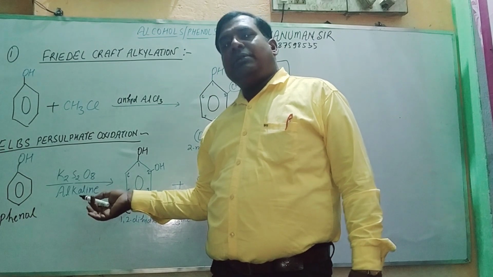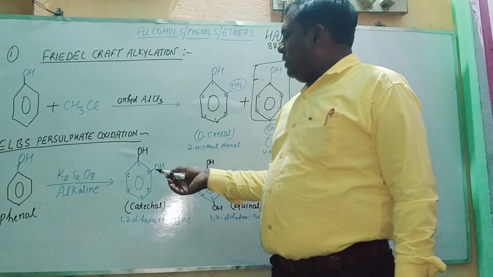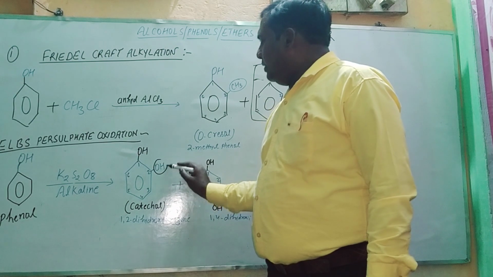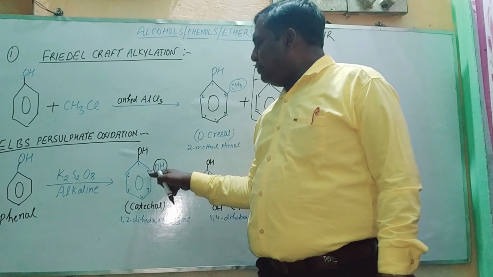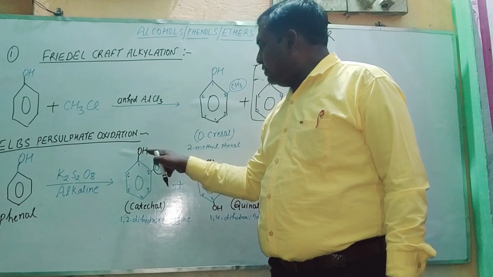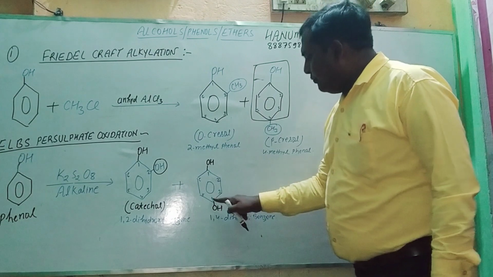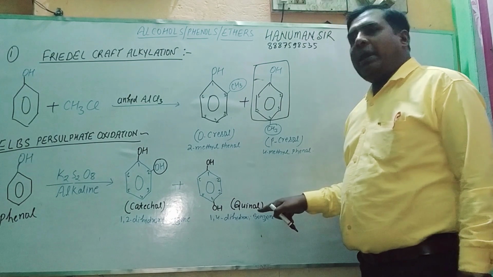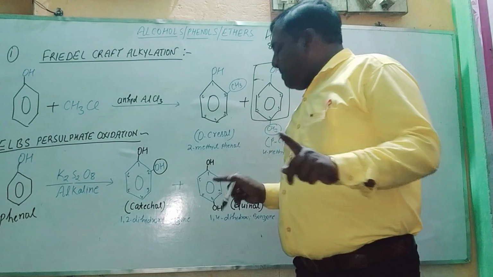Alkaline medium means in the presence of KOH, it gives out catechol, and you are watching here that this is phenol, and another OH group is attached at the second position of the ring. So it is 1,2-dihydroxybenzene plus 1,4-dihydroxybenzene. It is also known as quinol, and it is a very effective medicine for malaria.